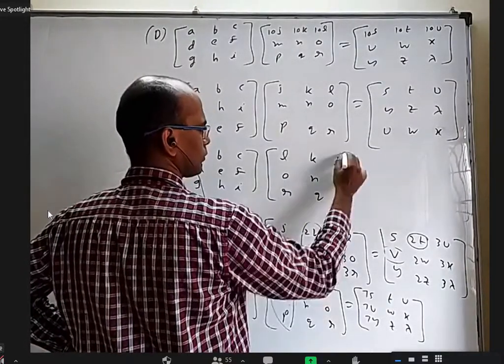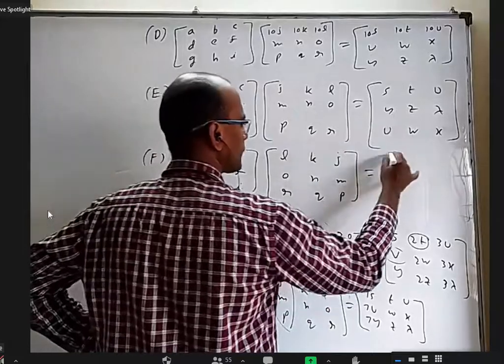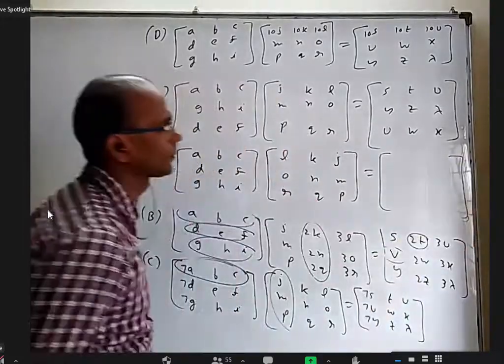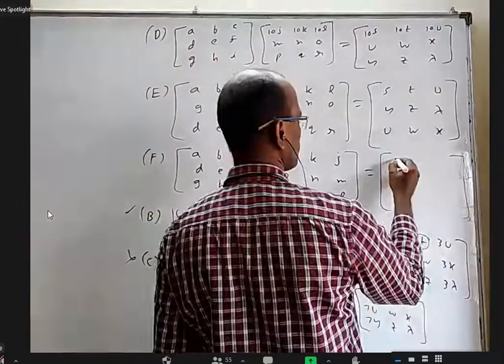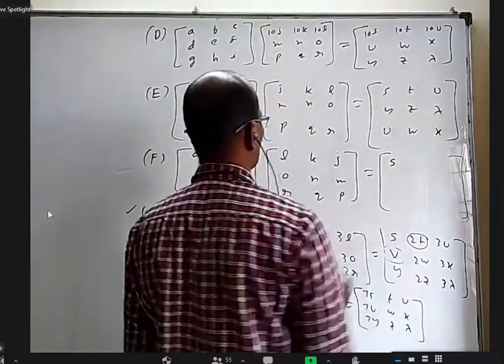D is wrong, so option E is correct. Okay. Sir, sorry, sir. I think option D is not correct.